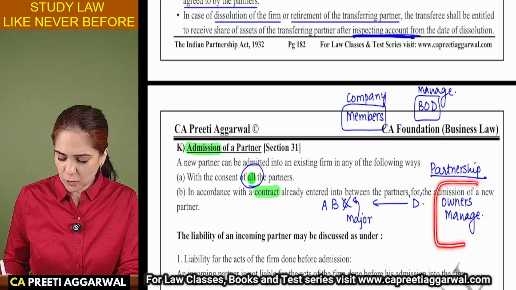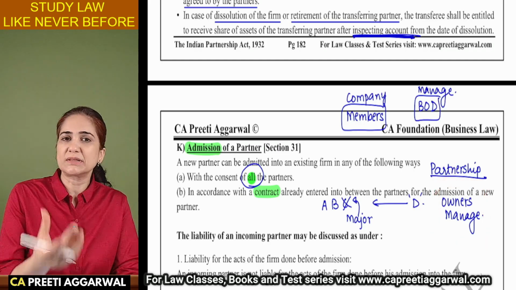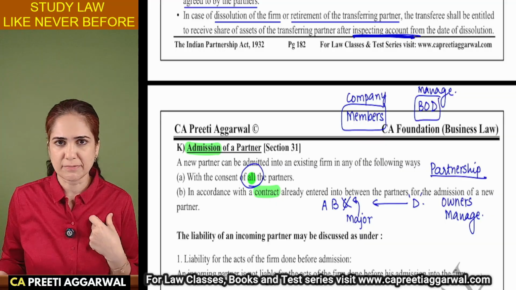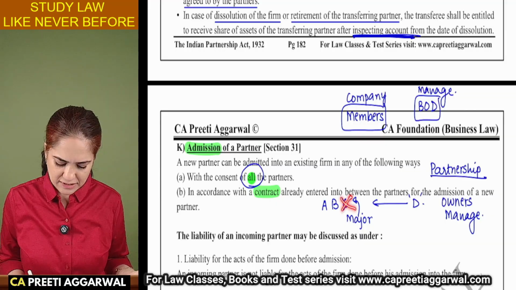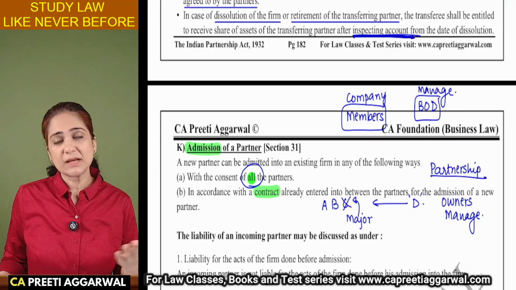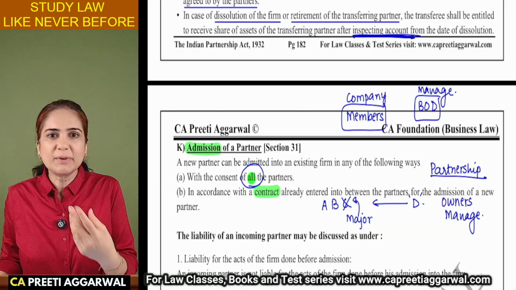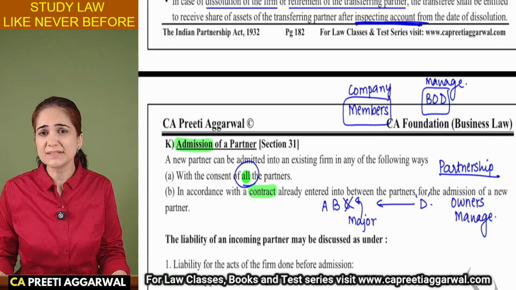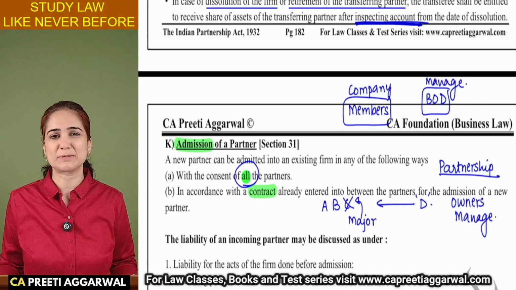In partnership, ownership and management is in the hands of the same persons. So even if I'm not sacrificing my share, sometimes I'm not sacrificing anything, but still my consent is required because I will be working with that new partner. So I have to be comfortable with him. My consent is required before you admit him as a partner.